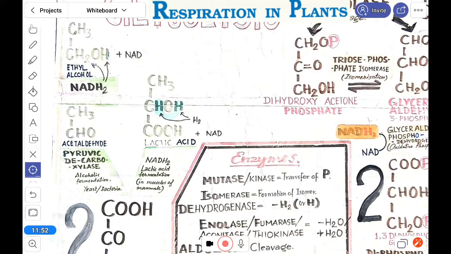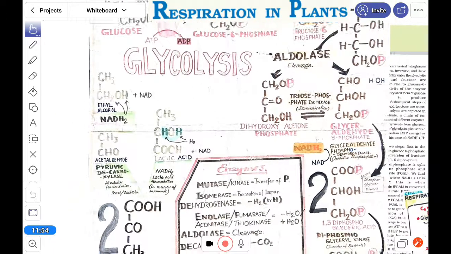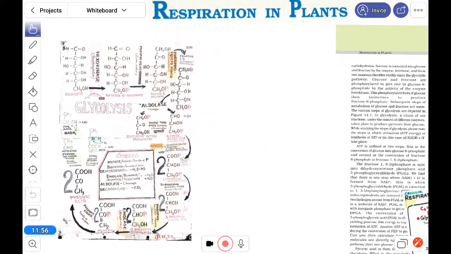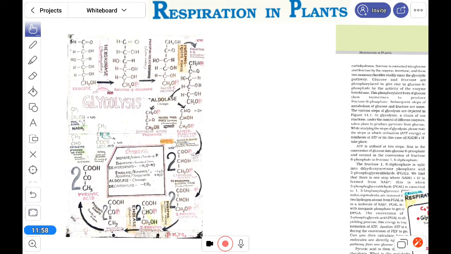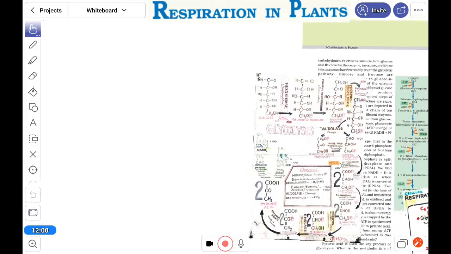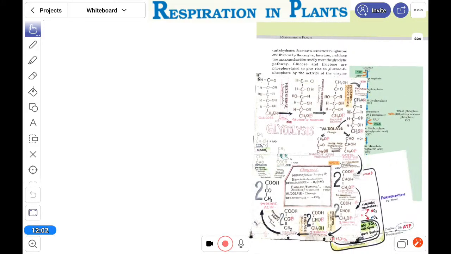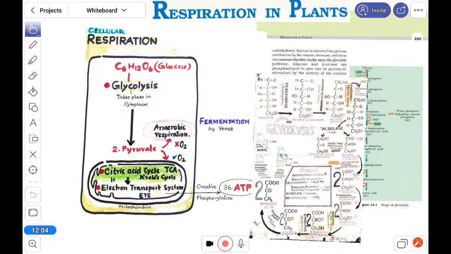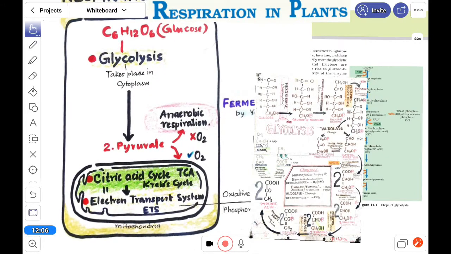So that is the glycolysis, the whole process you can see. After glycolysis, next in aerobic form come the citric acid cycle, Krebs cycle, and electron transfer. So next part we will discuss the citric acid cycle and electron transport system. Thank you.